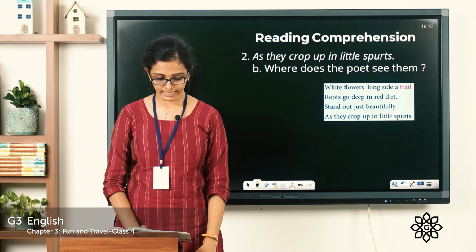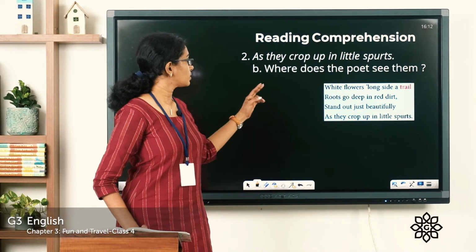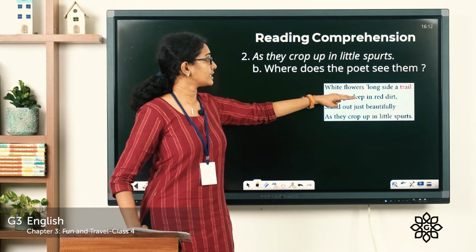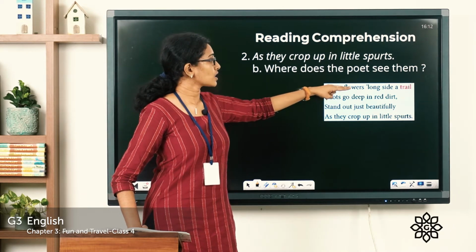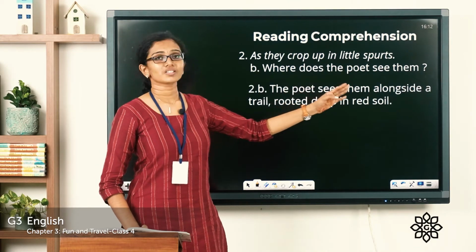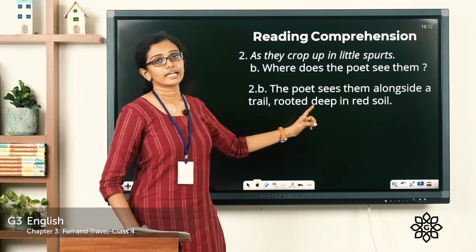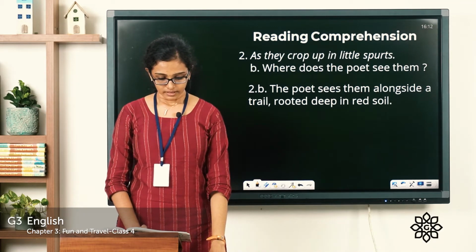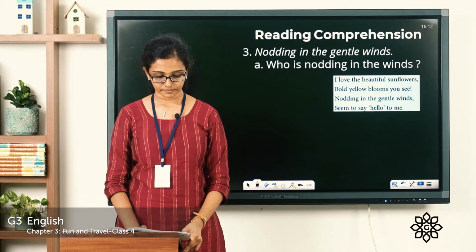Now what is question B? Where does the poet see them? The poet sees them where the roots go deep in red dirt and where the white flowers are alongside a trail. So the poet sees them alongside a trail, rooted deep in red soil. Clear?